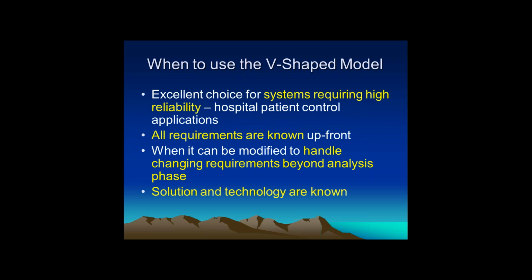What kind of projects will be well suited for the V-shaped model? In general, wherever you have hospital patient control applications, wherever you require 100% accuracy, like oil and gas projects, nuclear projects, all these major technology projects, will be well suited for the V-shaped model, as we are providing a lot of validations and verifications towards the development of the project. This is all about the V-shaped model in the software development lifecycle.